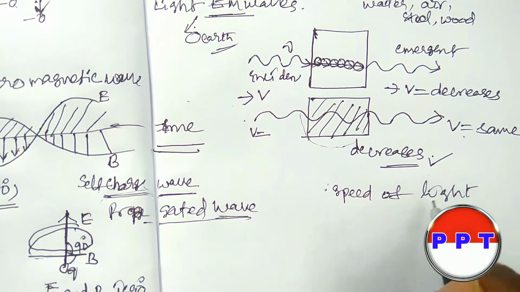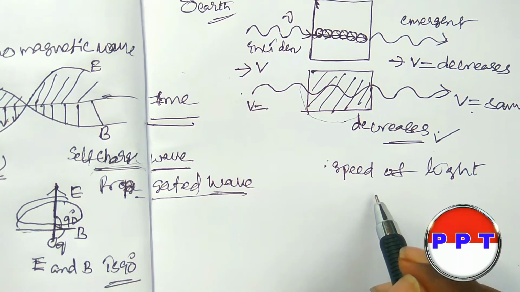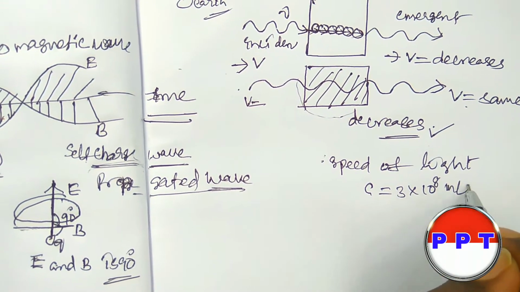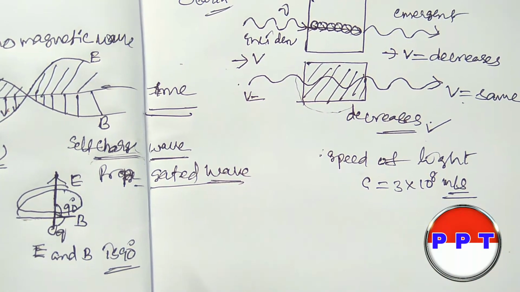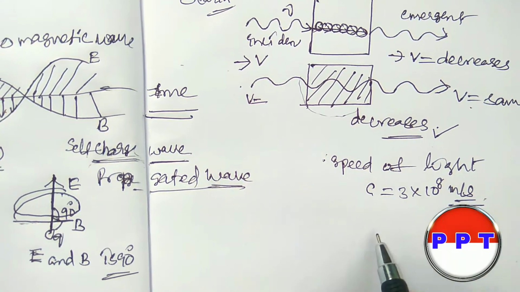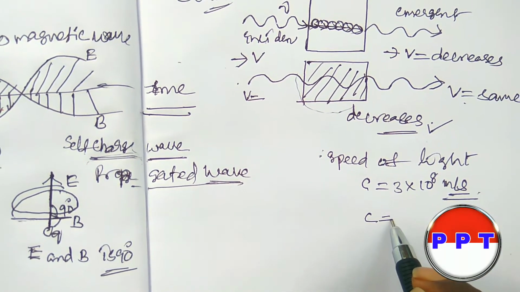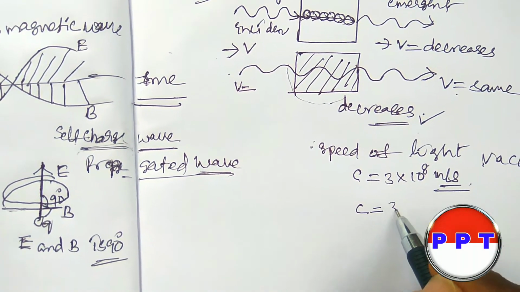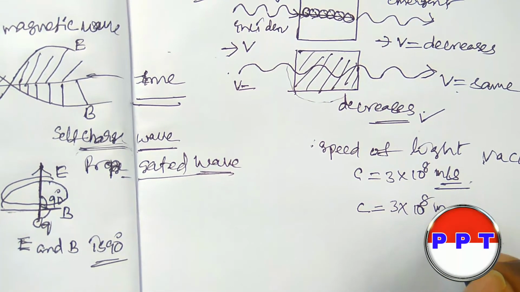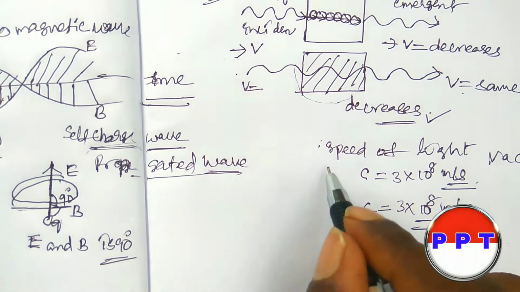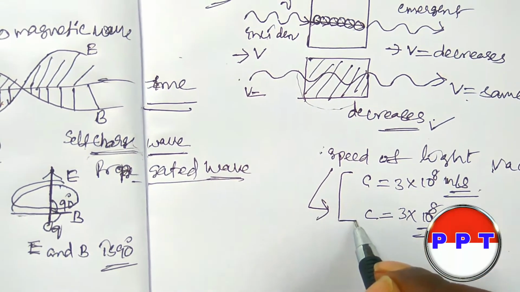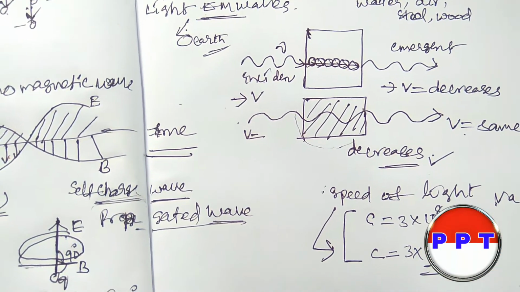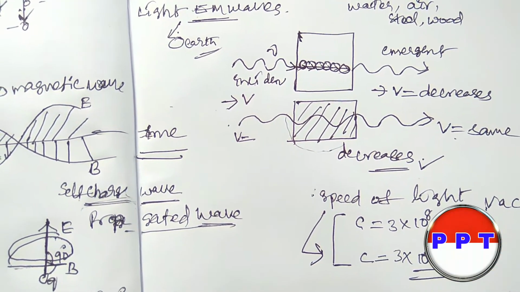The speed of light in vacuum is C, equal to 3 into 10 power 8 meter per second. Similarly, the speed of the electromagnetic wave in vacuum is also 3 into 10 to the power 8 meter per second. For this reason, Maxwell decided the light waves belong to electromagnetic waves.